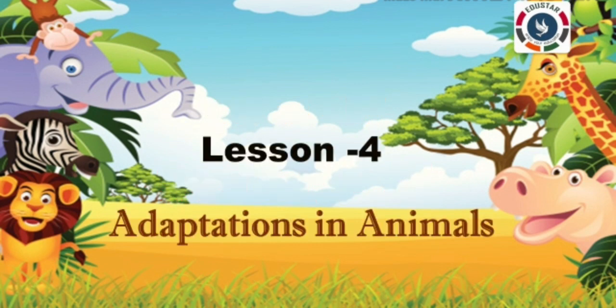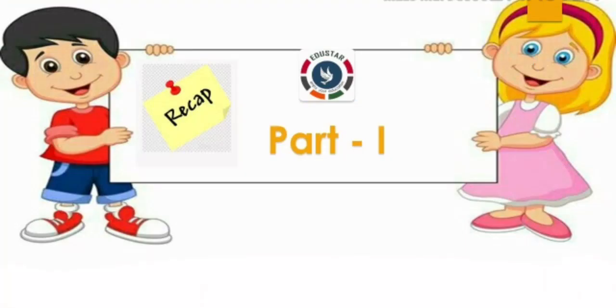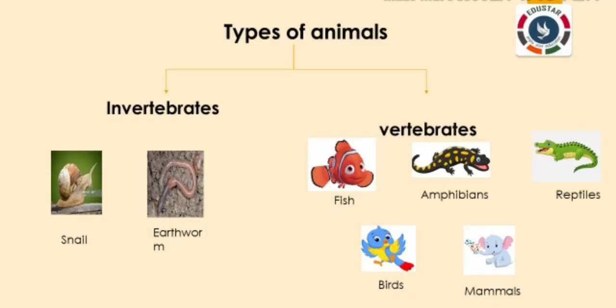Today we will see Lesson 4, Adaptation in Animals. Before we start the lesson, we have a small recap of Part 1. What we have learnt in Part 1: Types of animals. Animals can be divided into two groups: invertebrates and vertebrates.